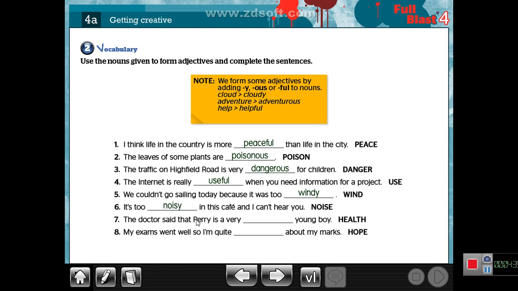The doctor said that Barry is very healthy. My exams went well, so I'm quite hopeful about my marks. It is the first part of our lesson today, how to change a noun to an adjective. We form some adjectives by adding y, ous, ful, ly, and so on.